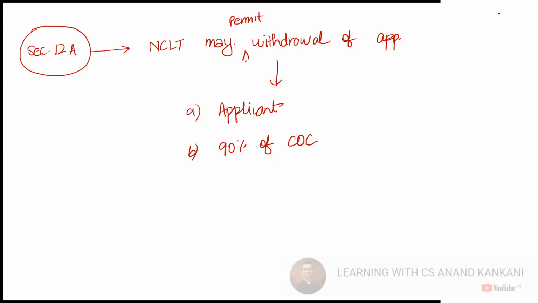Like Section 12A was not there. Section 12A came because of the Binani Cement case, where Dalmia Cement had already won the resolution plan, but they were providing some 5,000 crores for a debt of 6,000 crores. But then Ambuja Cement, that's Kumar Manglam Birla, made a backdoor entry and said that we are ready to pay the entire debt, so allow the application to be withdrawn.